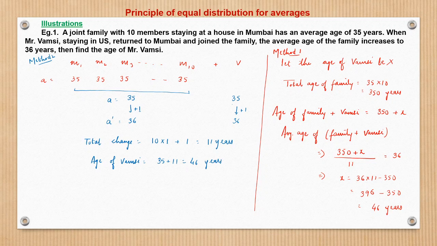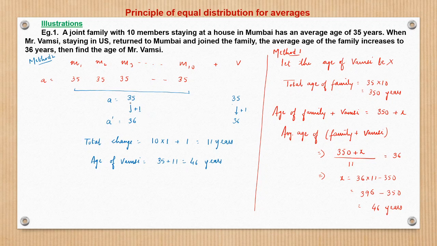See, the approach here is important. Otherwise, we can do this within seconds, just thinking mentally over it, and we can get to the solution. But how should the approach be? Again, I revise. All the 10 members had an average age of 35. Now, if Vamsi joins, had the age of Vamsi been 35 years, then the average age of the family would not have changed. But the average age of the family is changing to 36.